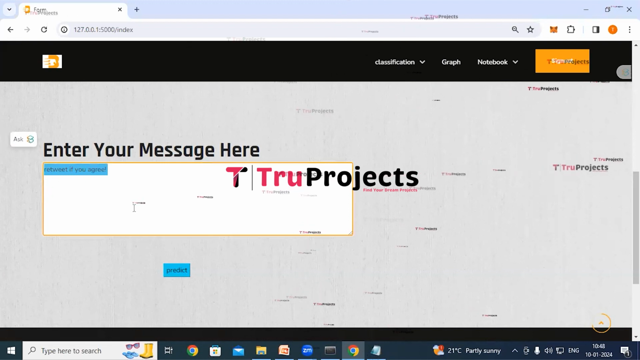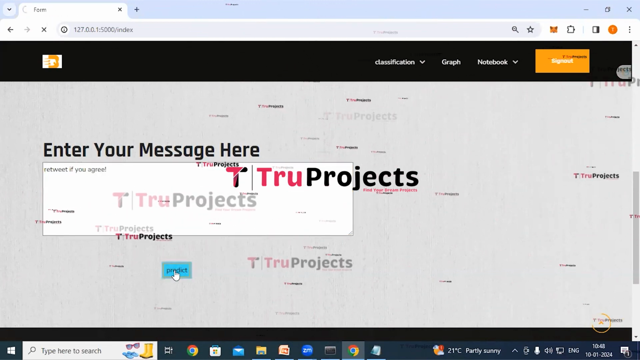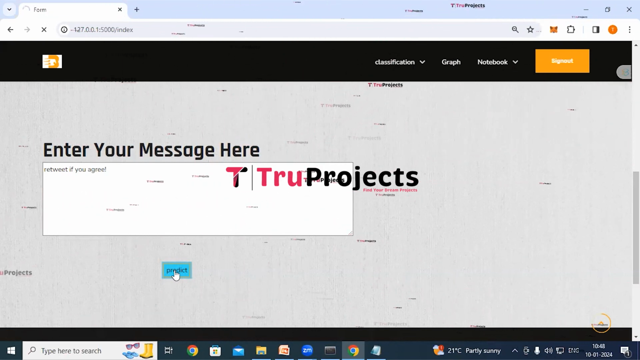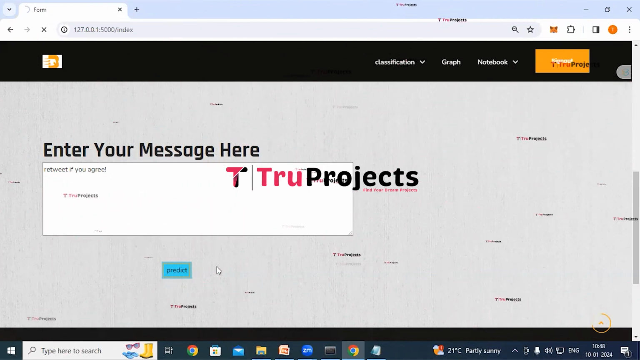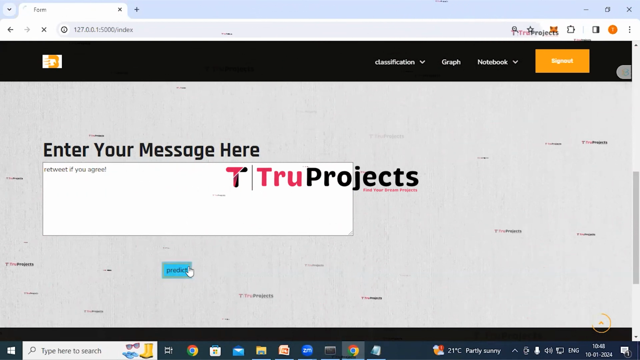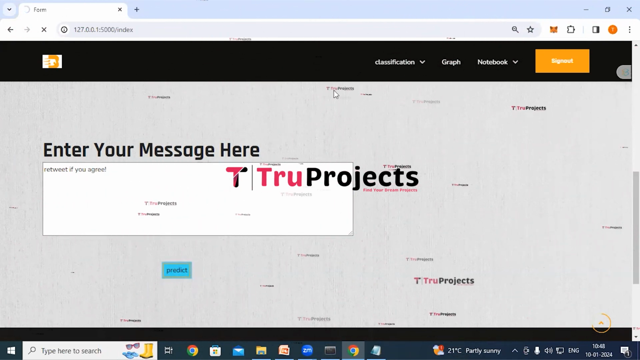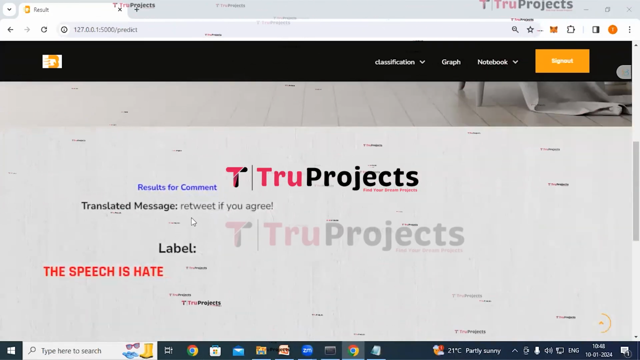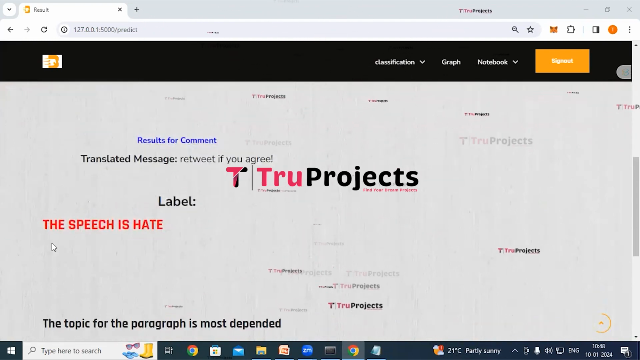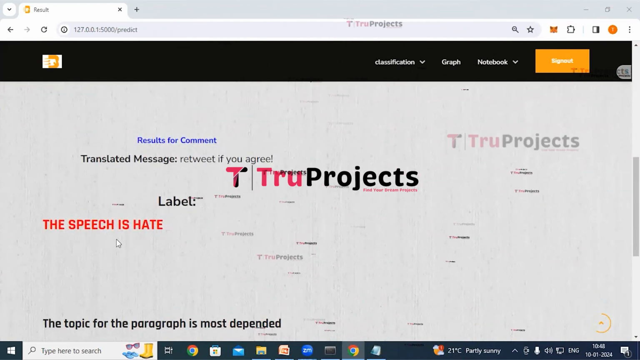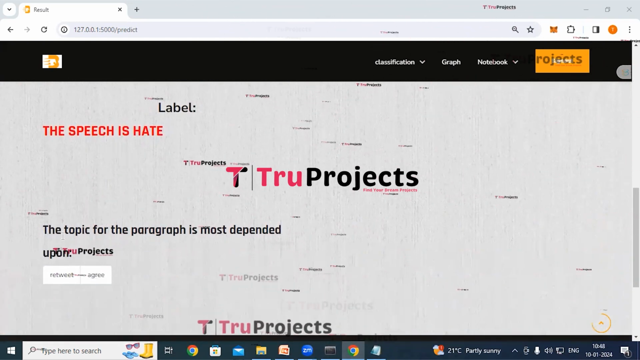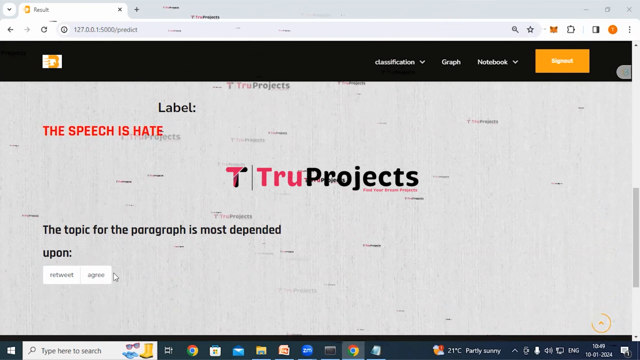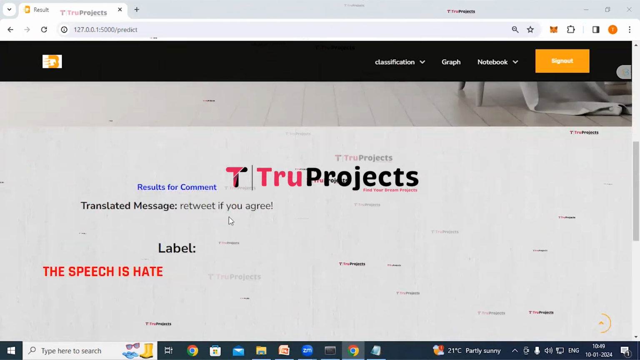So I have entered this message. Now click on predict button. It will take some time to load. So this is the entered message and here we can see the classification, that is the speech is hate. And here we can see the topic for the paragraph is most dependent upon these words. So dependent upon these words, the application has classified this message as hate.